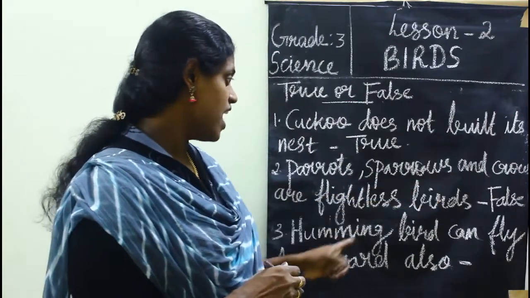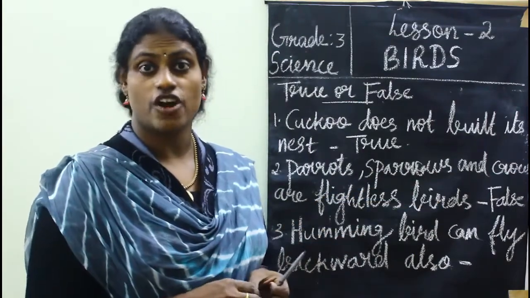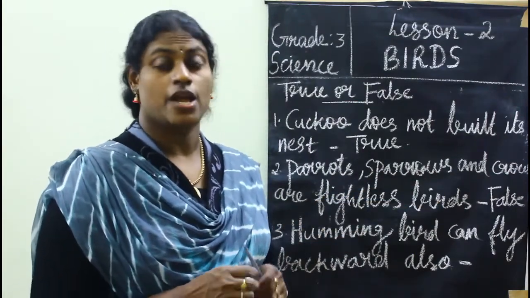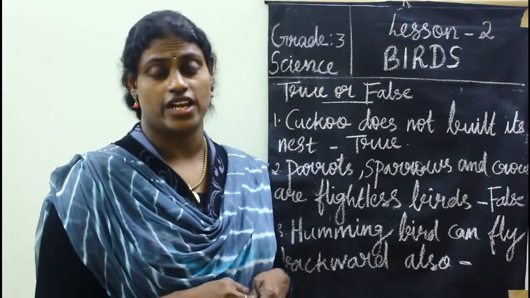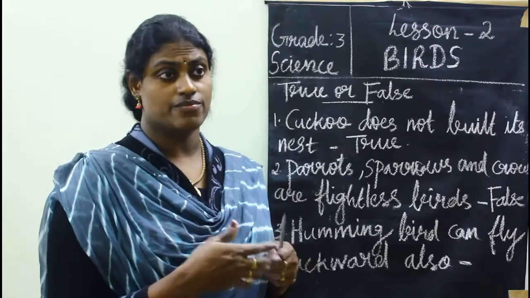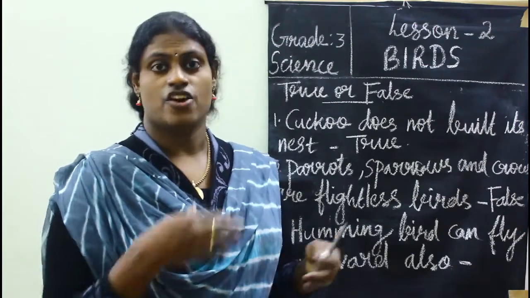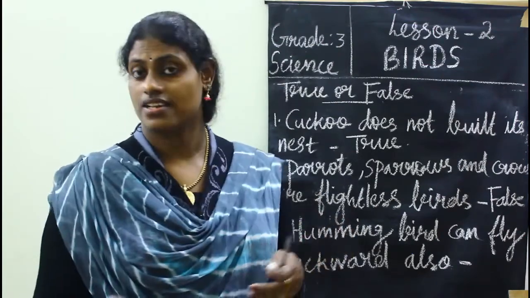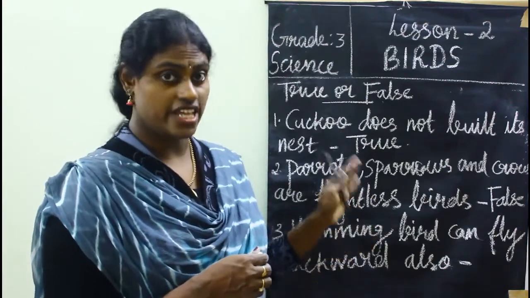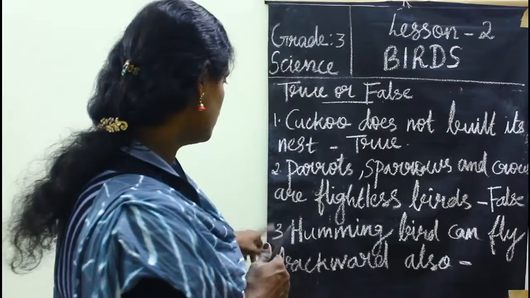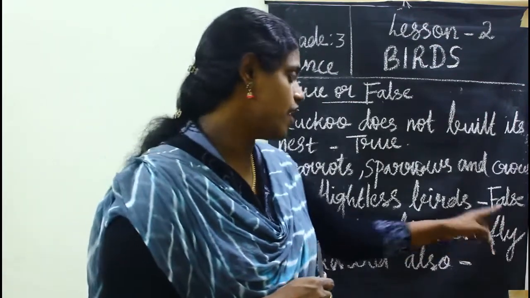Parrots, sparrows and crows are examples of perching birds because they move from one place to another frequently. They move from one tree to another tree. Always these birds are moving. So they are perching birds. So the statement is false.